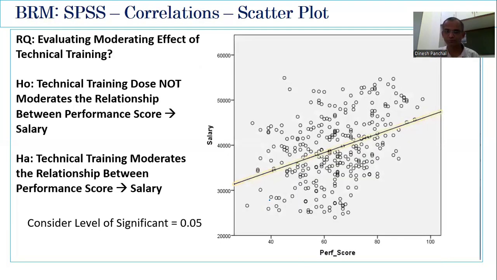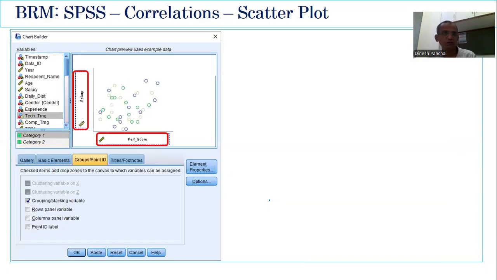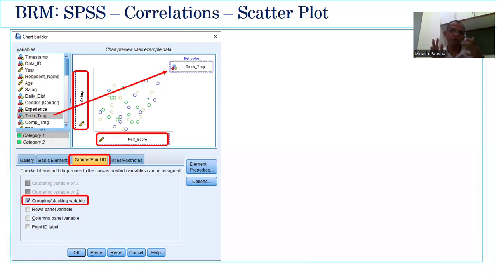So again, we plotted this scatter plot. In the window where we say graph, chart builder, and scatter plot we selected, please select this tab, group and point ID. In that, ensure that this checkbox is ticked, grouping, stacking variable. Once you tick this checkbox, one field will come up here. And in that field, please drag and drop technical training. So we are trying to plot performance score and salary. And in that scatter plot, we want the data points to be colored or segregated in two groups: all those employees where the technical training was given and all those employees where the technical training was not given.